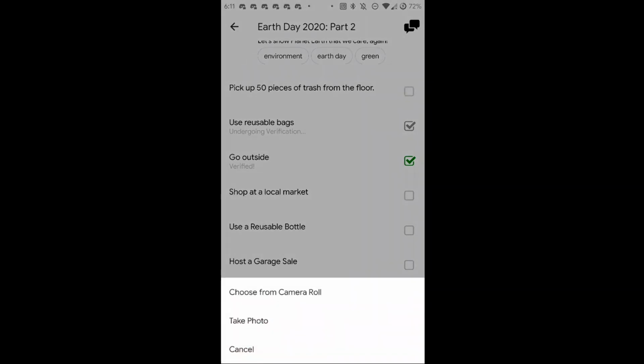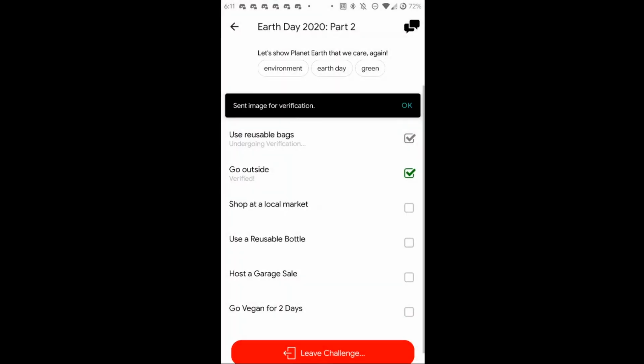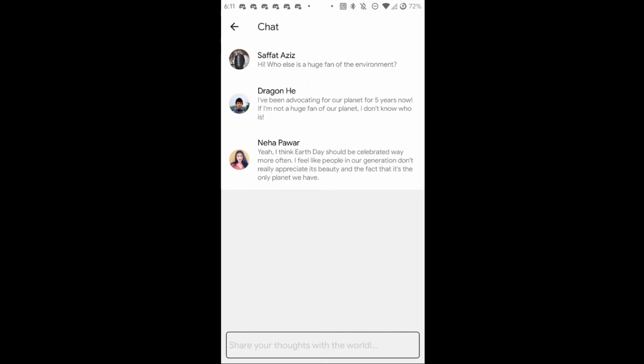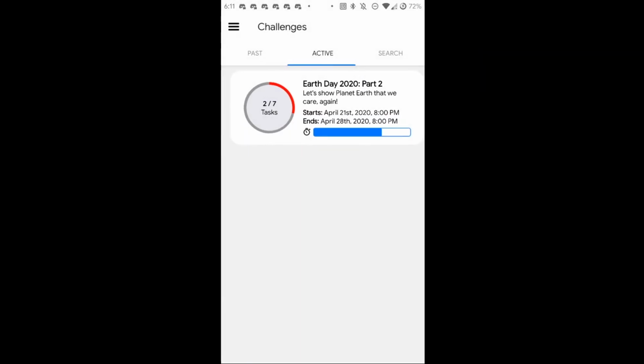When we click the checkbox, the app will give us the option to either take or choose a photo to submit as proof. There's also the option to join the challenge chat, where participants can share their experience with the challenge task and connect with others sharing the same passions for the community and the environment.